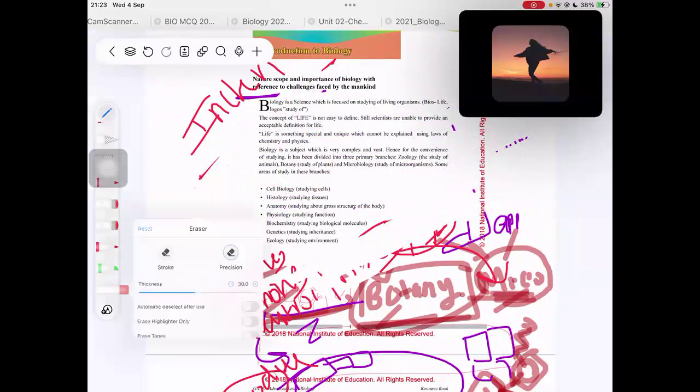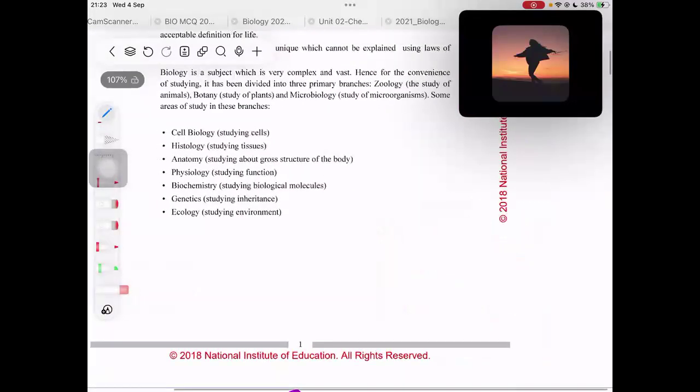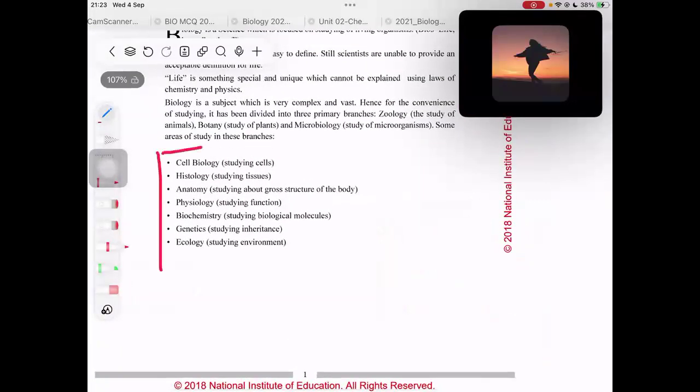Because these are areas that you might have done before, and this seems very easy. But one thing is, many people forget these areas, right? Now, if I ask you, some people don't remember that studying tissues means histology. Studying gross structure means anatomy, right?